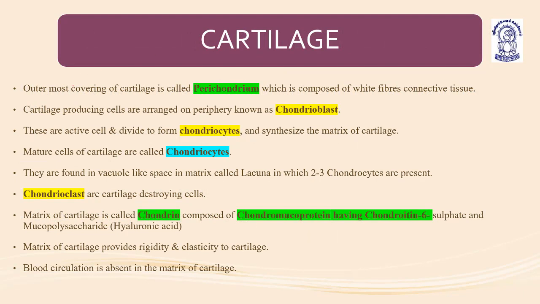Now coming to cartilage. The outermost covering of the cartilage is known as what? Perichondrium, which is composed of white fibrous connective tissue. Cartilage producing cells are arranged on the periphery and are known as chondroblasts. Chondroblasts are the cartilage secreting cells. They produce cartilage.